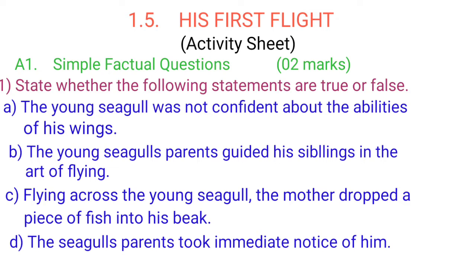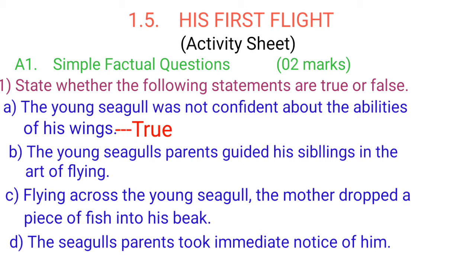Activity sheet A1, simple factual questions. It is asked for 2 marks. Question 1, state whether the following statements are true or false. A, the young seagull was not confident about the ability of his wings.